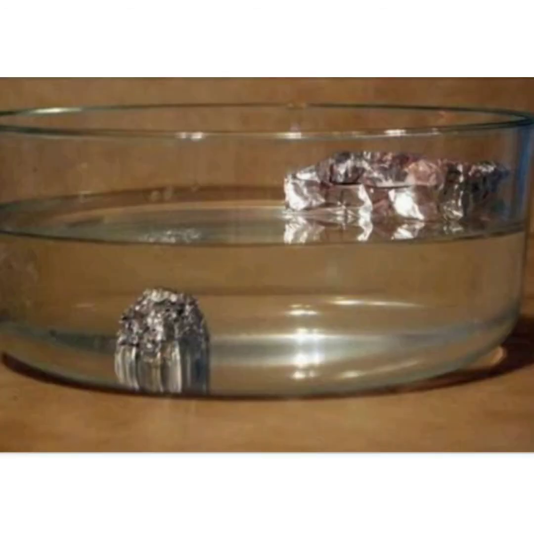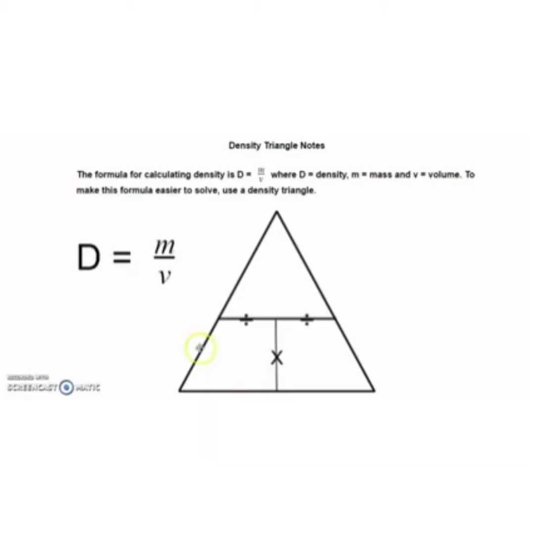For example, when we keep any stone or rock in the water, it will sink in the water. When we keep any piece of wood in water, it will float in the water. Your formula again: density equals mass divided by volume. How can you remember this? All right, we have a little trick. It's called I heart density.